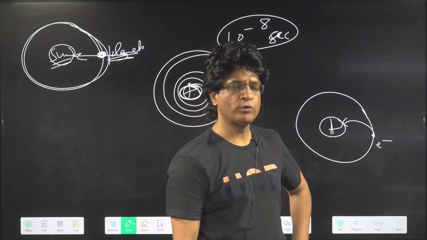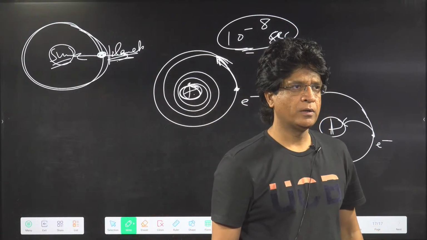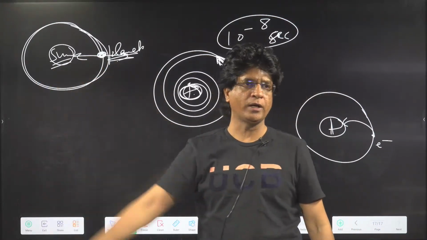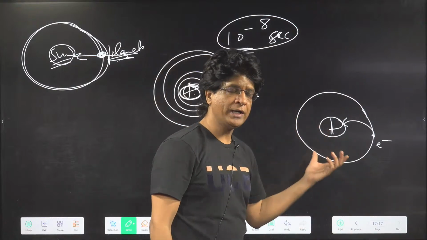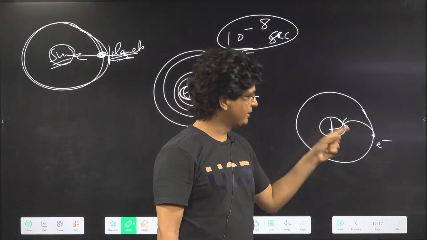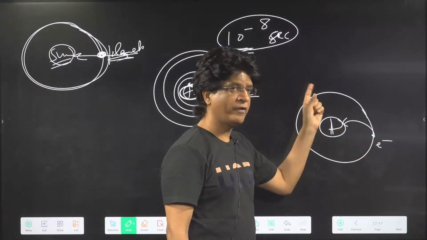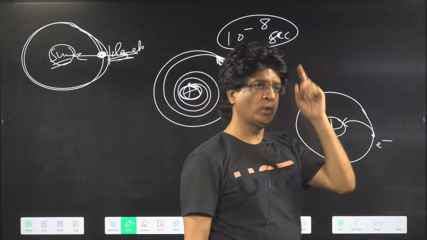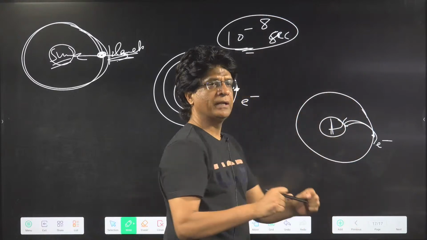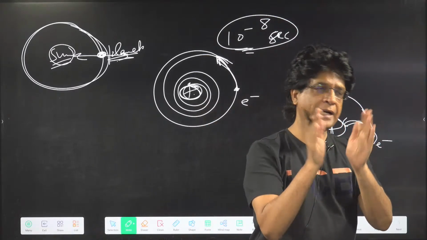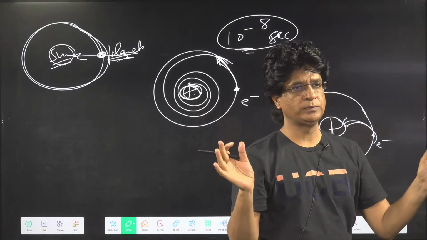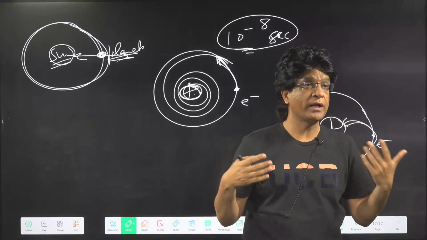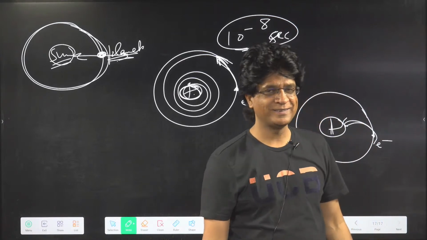That F1 equal to F2, centripetal force equal to centrifugal force, works fine as far as planets are concerned, because they are all neutral. But out here, according to the Maxwell theory, any charged body, if it revolves, jumps, or accelerates, will lose kinetic energy, and if it does, it will have to fall inside the nucleus. That means the moment the atom is formed, it will disintegrate. It will be gone. So the world of science was in a puzzle. What to do from here?